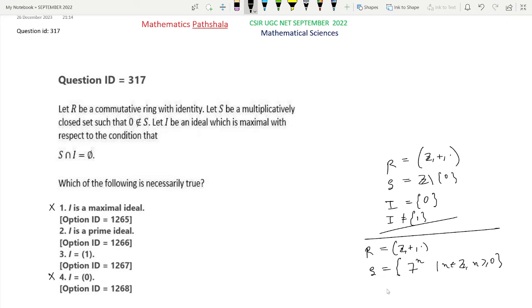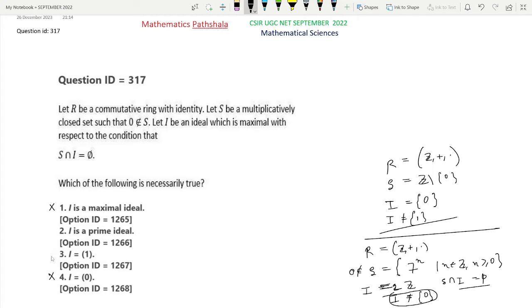So clearly S is a multiplicatively closed set in this case, and 0 does not belong to S. If we take I equal to 2Z, then the condition that S intersection I equal to phi is satisfied, and since I is a maximal ideal in Z, I is a maximal ideal satisfying this condition. So now see I equal to singleton 0 is not true in general because such I exists which is not equal to singleton 0.